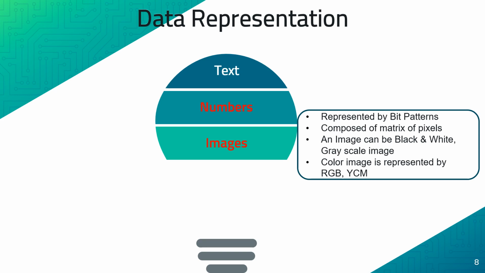For example, if an image is split into 1000 by 1000 pixels, its resolution is dependent on the number of rows and number of columns. We refer to that as the resolution of the image.